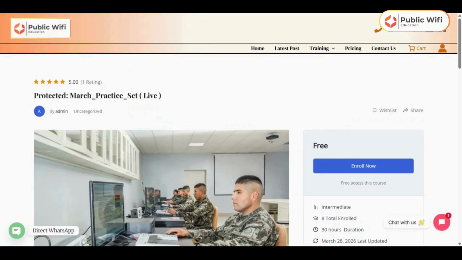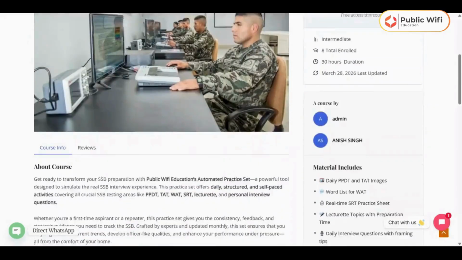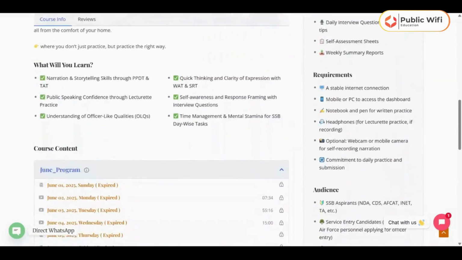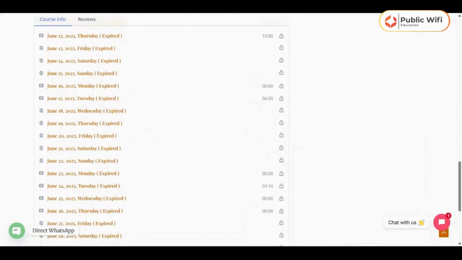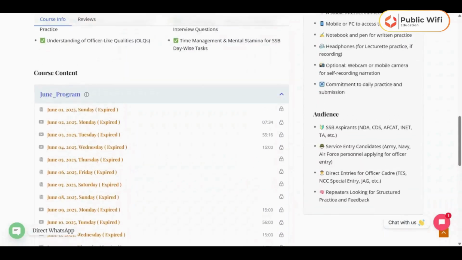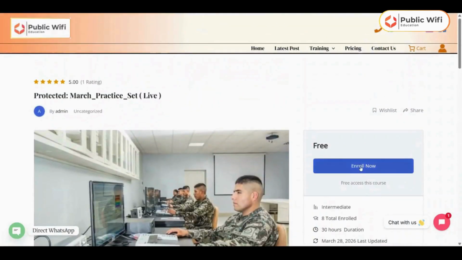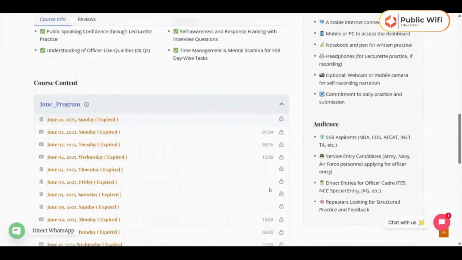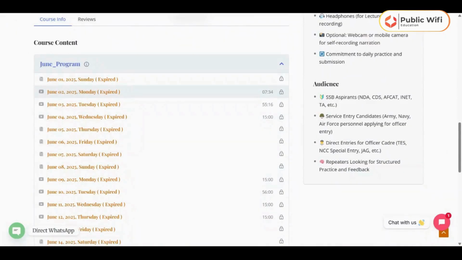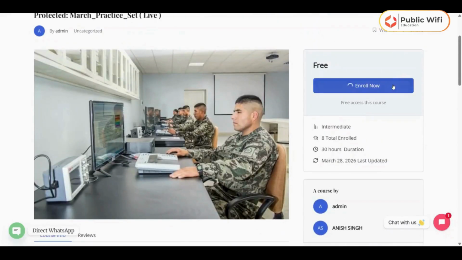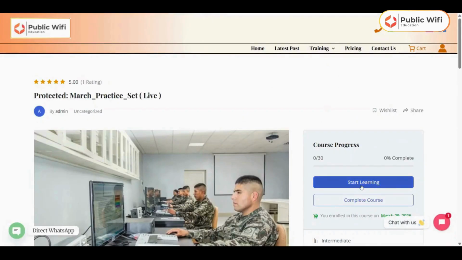See, like this, you have an interface where you can see the dates and the schedules that we are providing. According to this schedule, you can do your task on a daily basis, even when you go to June, July, or this particular segment. For example, when you are enrolling, enroll first, and when you are enrolled, start learning.